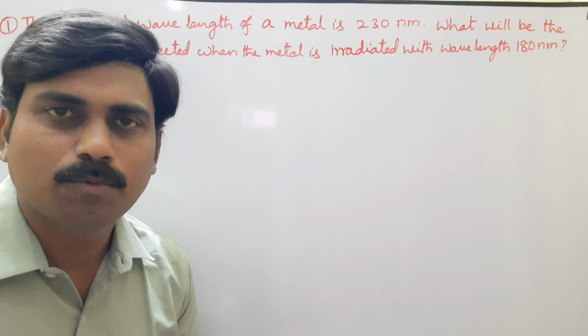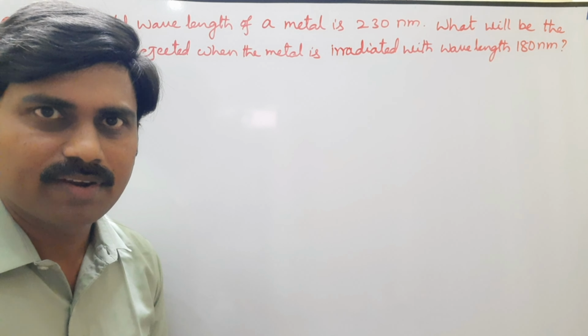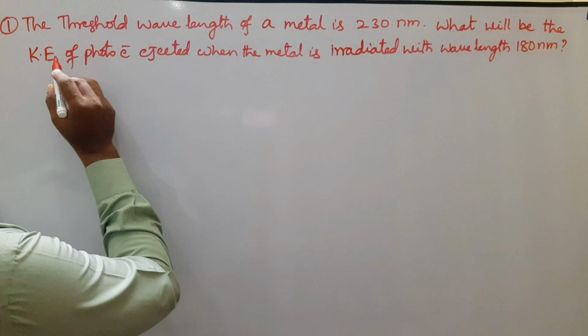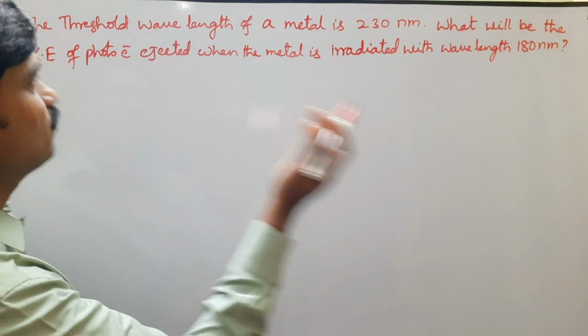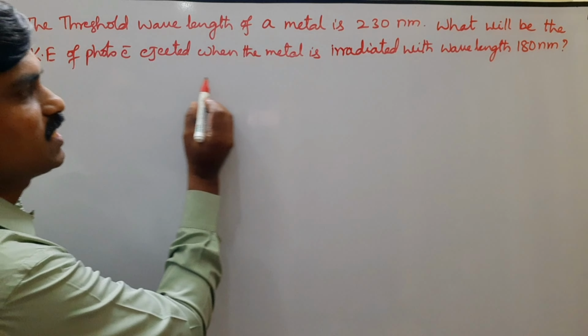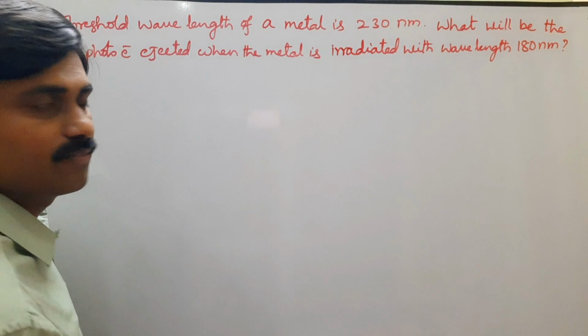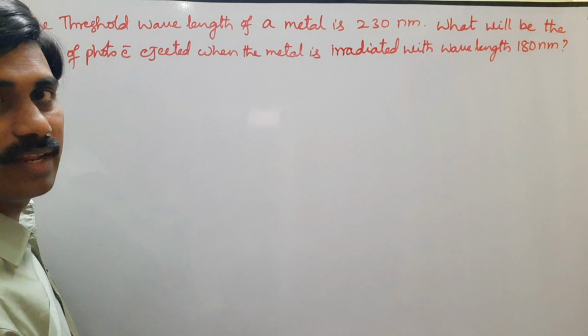Now we'll discuss problems based on the photoelectric effect. Look at the first problem. The threshold wavelength of a metal is 230 nanometers. What will be the kinetic energy of photoelectrons ejected when the metal is irradiated with a wavelength of 180 nanometers?